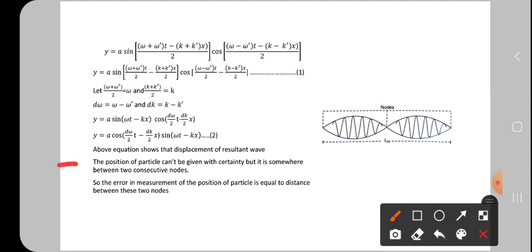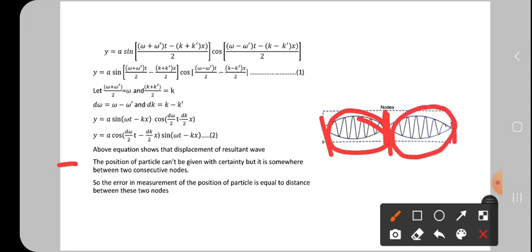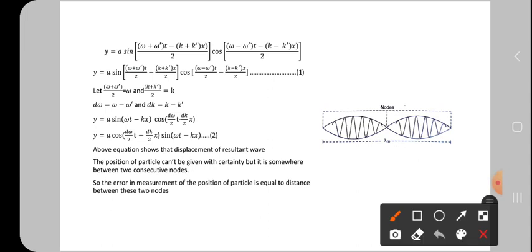The position of the particle cannot be given with certainty, but it is somewhere between two consecutive nodes. Somewhere means from here to here, or here to here. So the particle may be present anywhere in between these two. So the error in measurement of the position of the particle is equal to the distance between these two nodes.